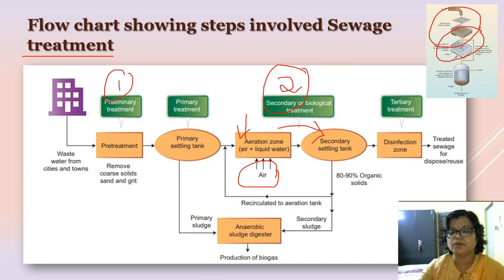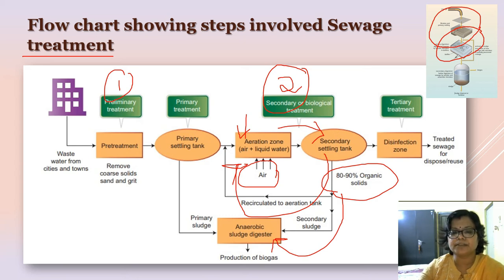A small amount is moved back to the aeration tank for continuation of the secondary treatment, and the large part of this activated sludge is transferred to the anaerobic sludge digester for digestion in an anaerobic condition. Here a mixture of biogases like carbon dioxide, hydrogen sulfide and methane is produced, which is a source of energy and can be used as biogas.